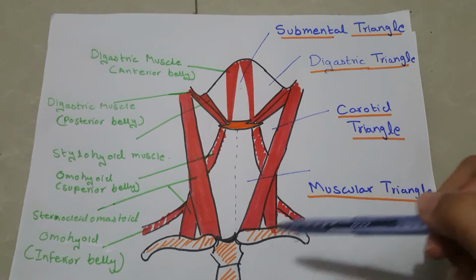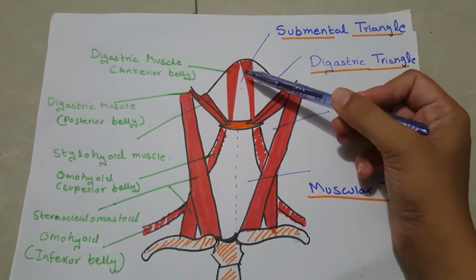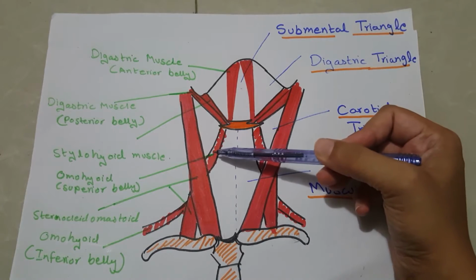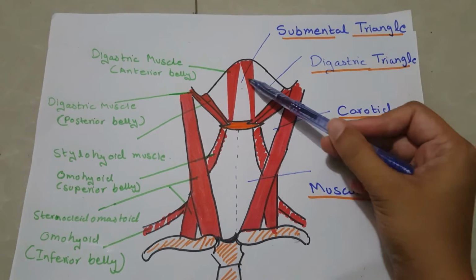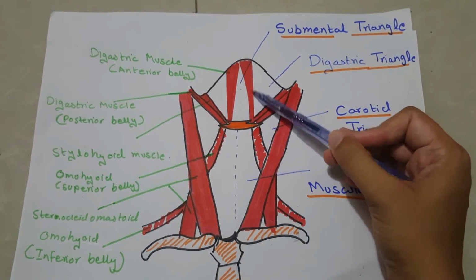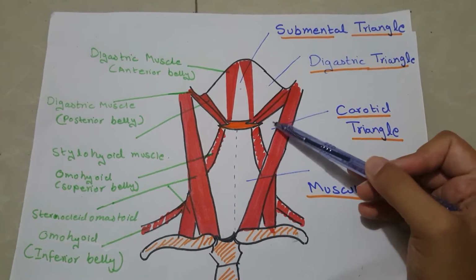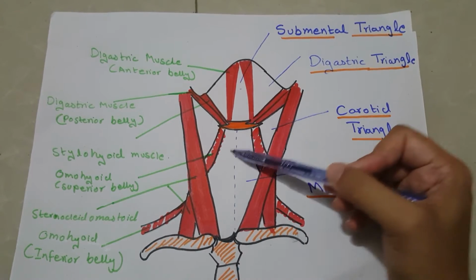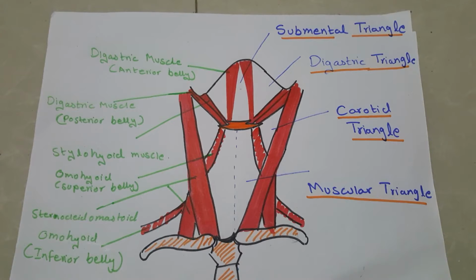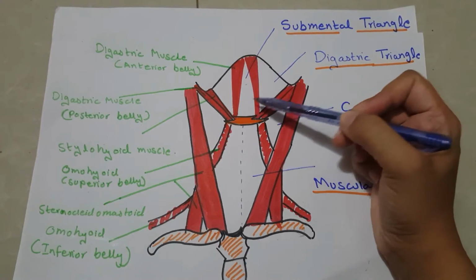Anterior triangle of neck is subdivided by digastric muscle and superior belly of omohyoid muscle into submental triangle, digastric triangle, carotid triangle, muscular triangle. So one by one we are going to discuss their boundaries, their contents. First of all, submental triangle.